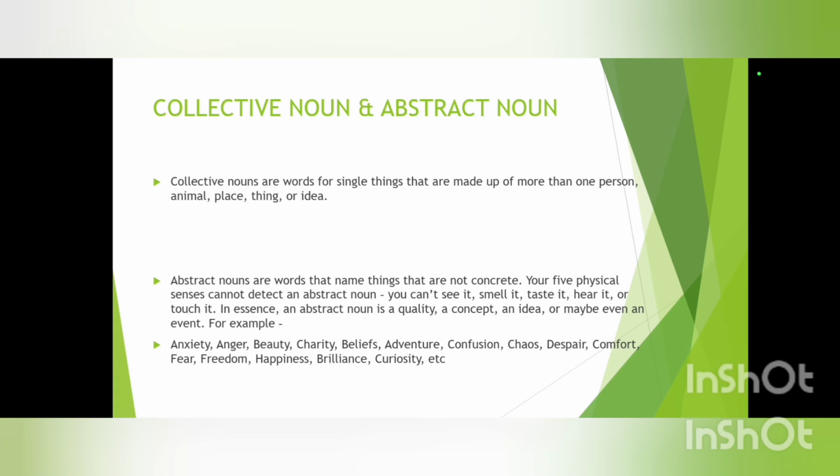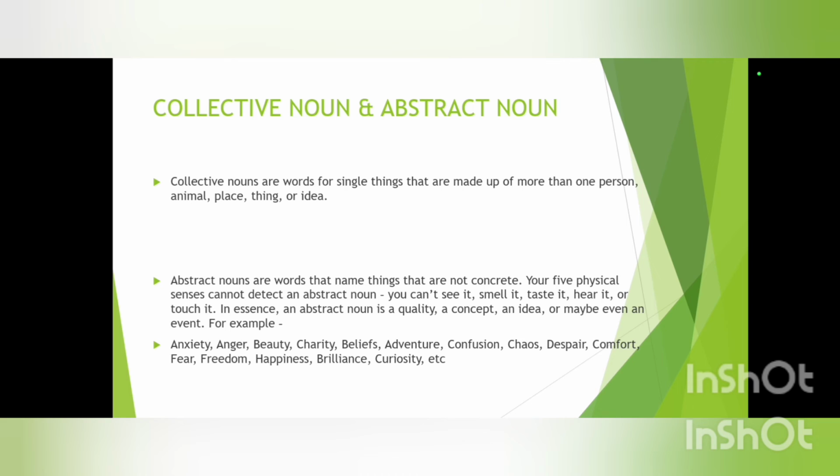Now, lastly, we have our abstract noun. Now, what are abstract nouns? Abstract nouns are words that name things that are not concrete. That means abstract nouns are those words which are not fixed or which just cannot be seen. Those are intangible. Your 5 physical senses cannot detect an abstract noun. You can't see it, you can't smell it, taste it, hear it, or touch it.